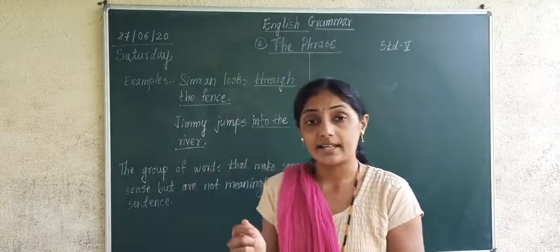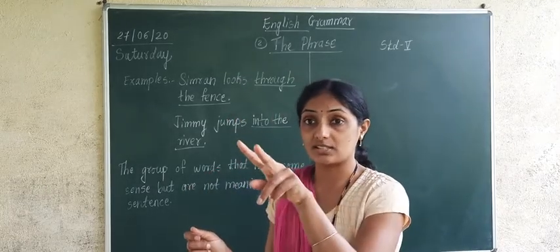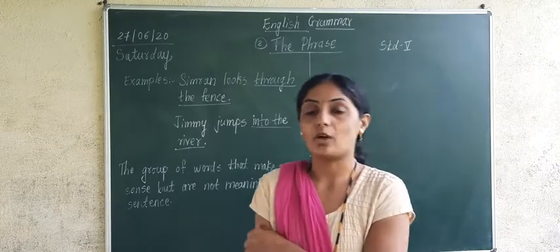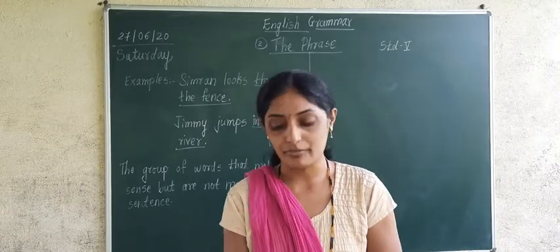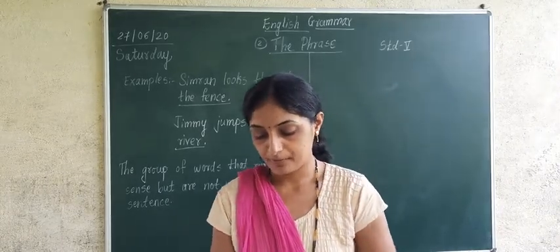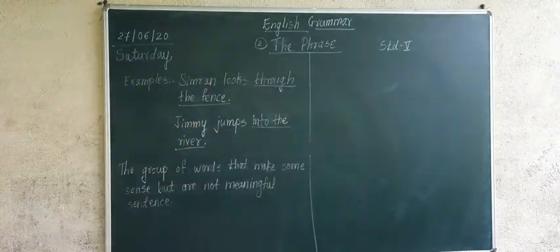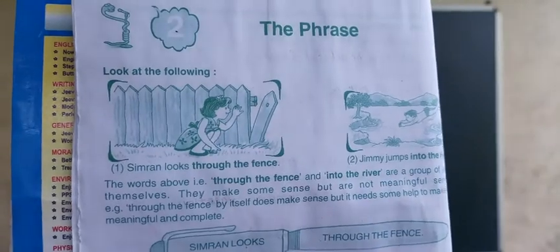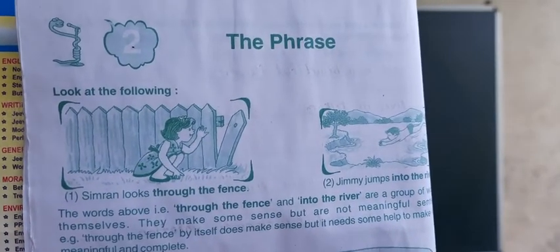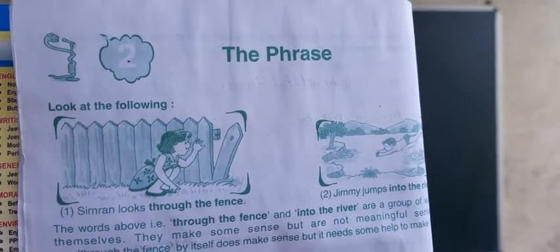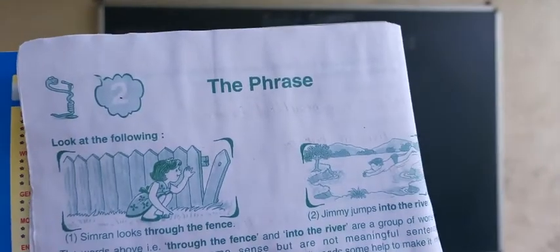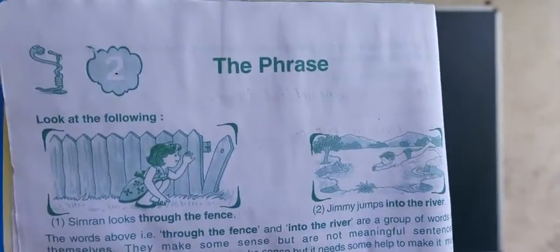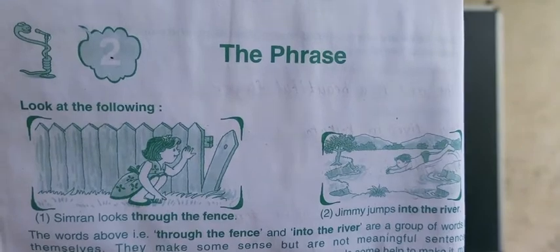So what is the sentence given here? Simran looks through the fence. How does she look? She looks through the fence. I will show you the picture of that girl. It is there in your grammar book. See, Simran looks through the fence. She is peeping and looking.